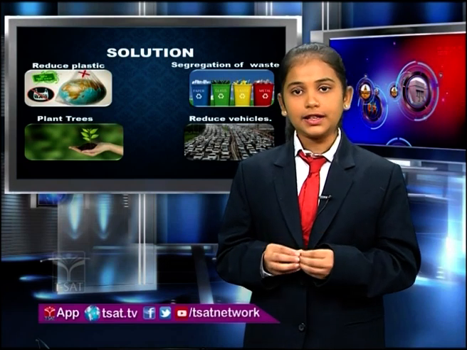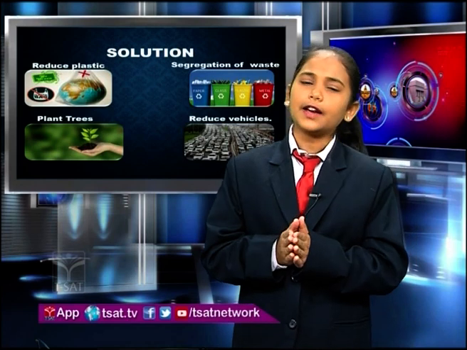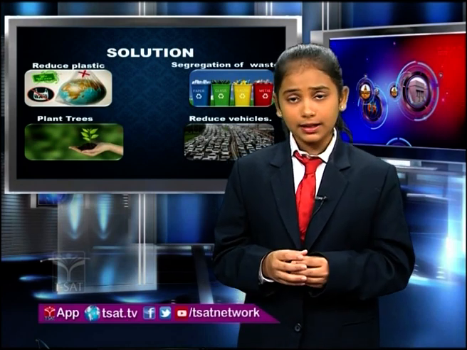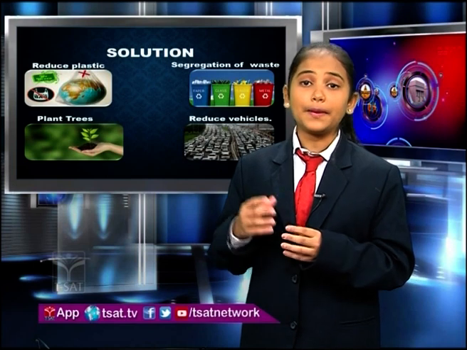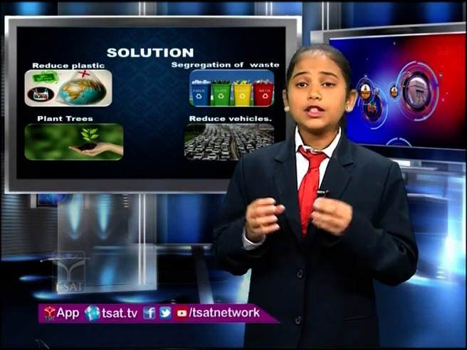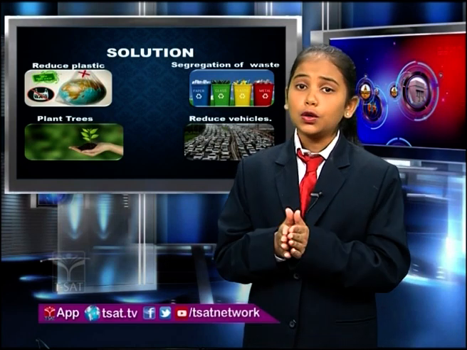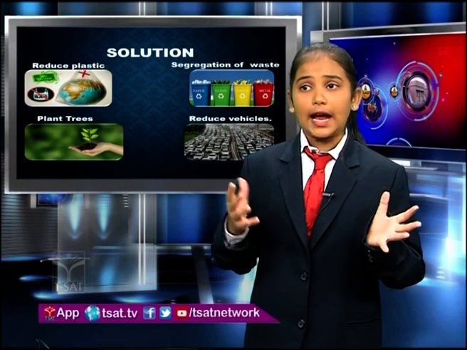Segregation of waste. Friends, mostly what we do is we segregate our waste into two types, right? But a village named Kamikatsu in Japan segregates their waste into 34 categories. Friends, just imagine how they are separating. So friends, here we should also at least try to segregate our waste into two types, like wet and dry.